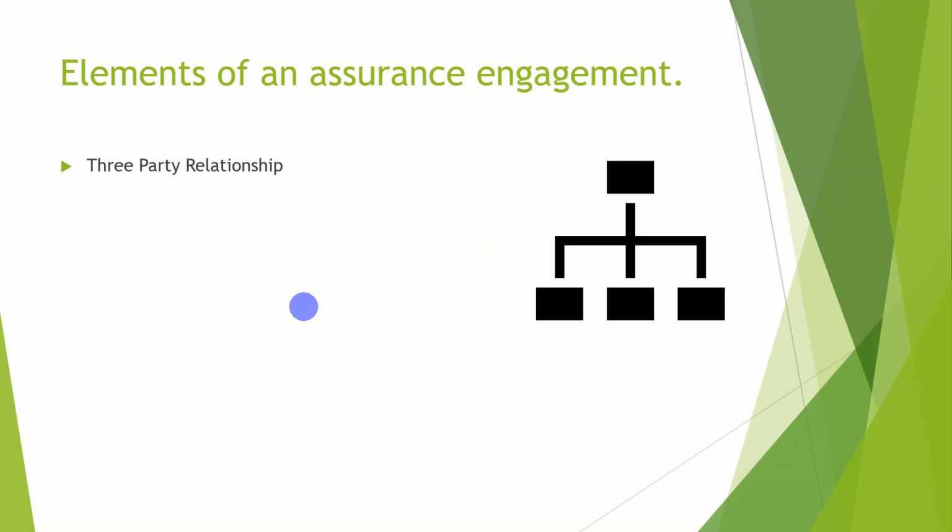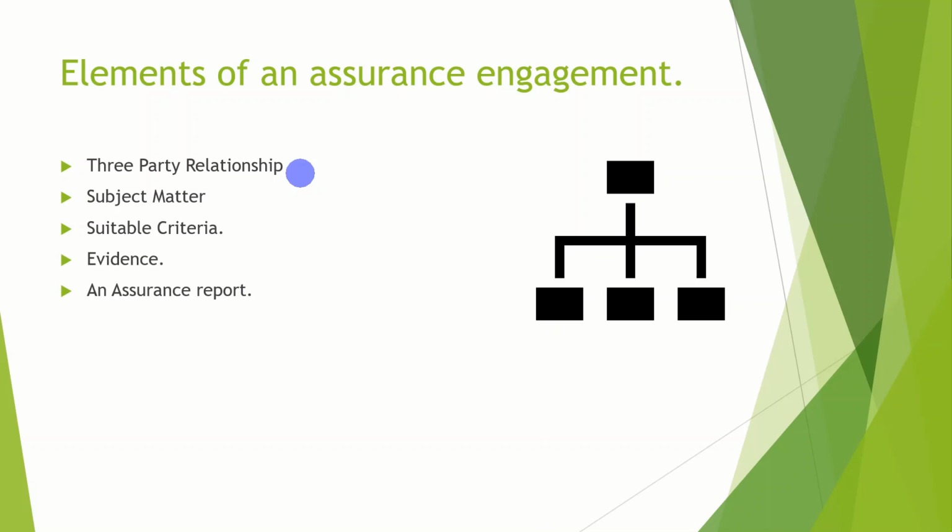Elements of an assurance engagement. What are the elements of an assurance engagement? You will learn more about this assurance engagement here. Three-party relationship, subject matter, suitable criteria, evidence, and assurance report. These five I will explain to you in a single slide, so you will understand better what it is.